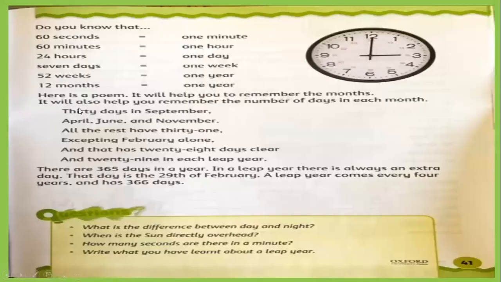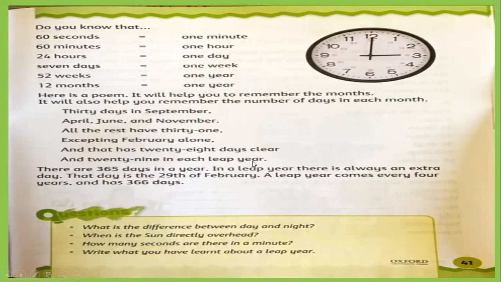Let's move again. Okay, here is a poem. It will help you to remember the months. It will also help you remember the number of days in each month. Let's read this poem. Here is the poem. 30 days in September, April, June, and November. All the rest have 31, excepting February alone. And that has 28 days clear and 29 in each leap year.